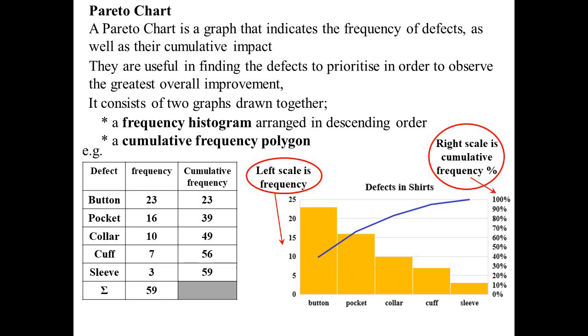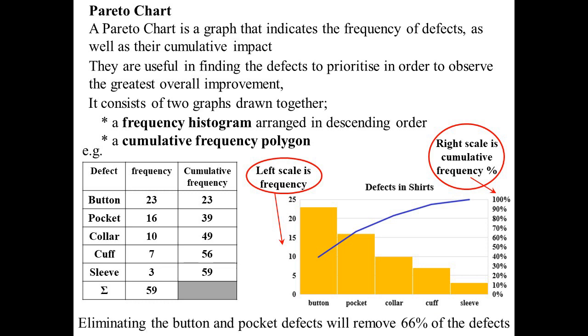So when you look at this one, you can see, well, look, if we were to eliminate the defects in just the button and the pockets, the first two there, you'll actually end up getting rid of 66% of all the defects. So if our shirt maker wanted to try and improve, rather than focusing on all of the defects, just focusing on fixing up the problems with the buttons and the pockets would eliminate 66% of all the defects.